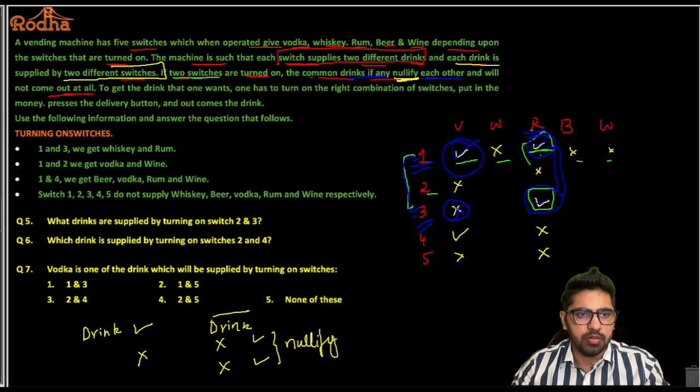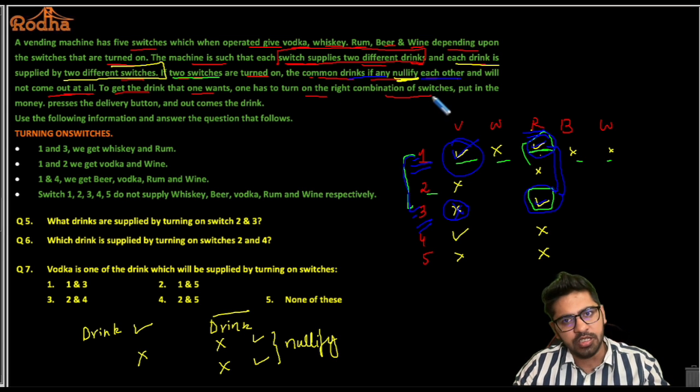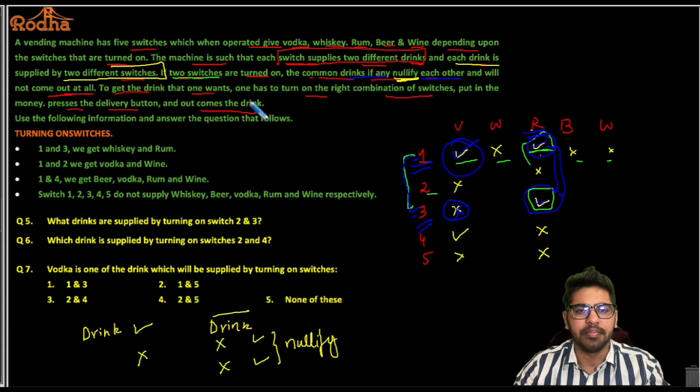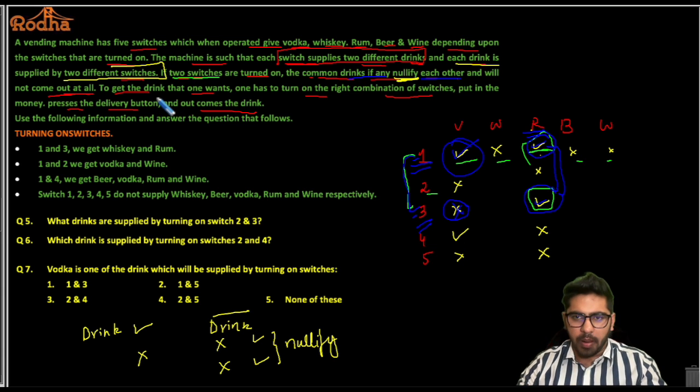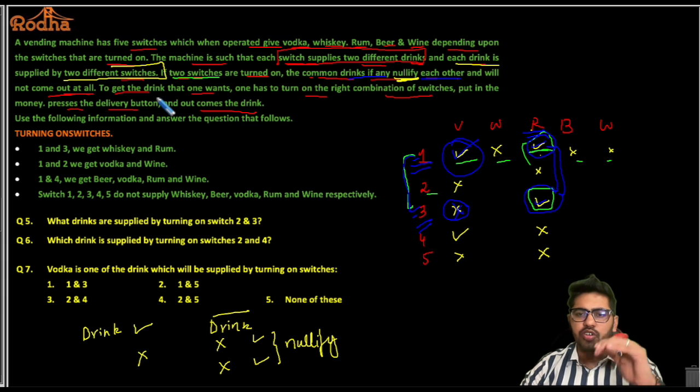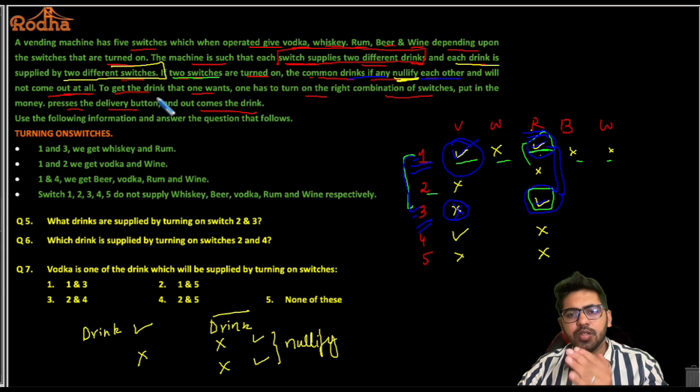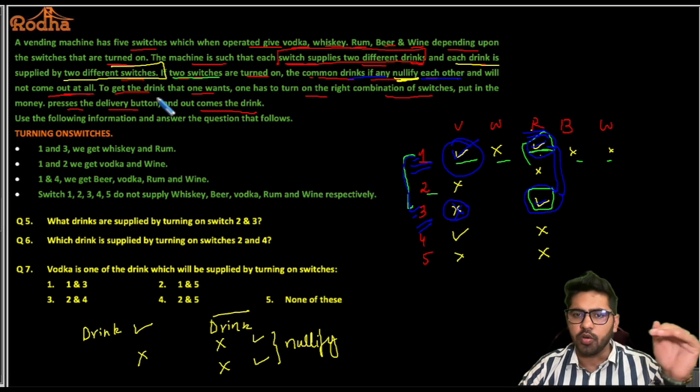Okay, so the next statement tells me that to get the drink that one wants, one has to turn on the right combination of switches, put in the money, press the delivery button and out comes the drink. ठीक है, fine. So we need a right combination of switches to get a particular drink. So अभी तो मुझे जो समझ आया कि हर रो में 2 टिक और 3 क्रॉस आने, क्योंकि हर स्विच से 2 ड्रिंक सप्लाई होनी है. हर कॉलम में भी 2 टिक और 3 क्रॉस आने हैं, क्योंकि हर ड्रिंक exactly 2 स्विचेस से सप्लाई होगी. ठीक है, तो मैंने कॉलम वाइज ड्रिंक्स लिए और रो वाइज स्विचेस लिए.